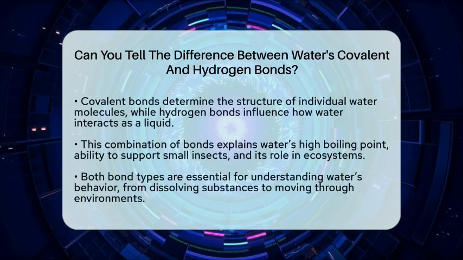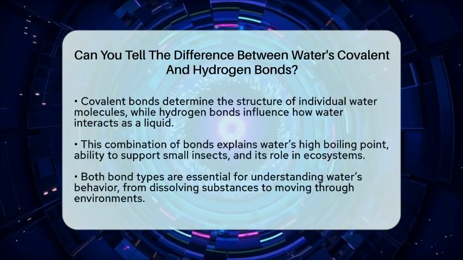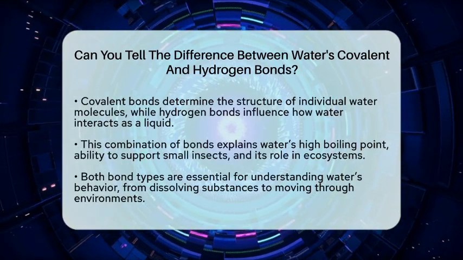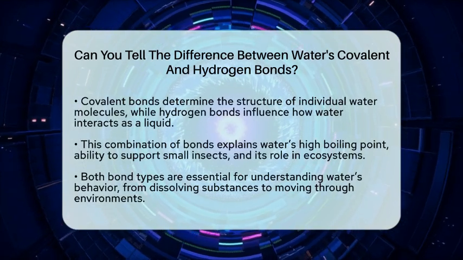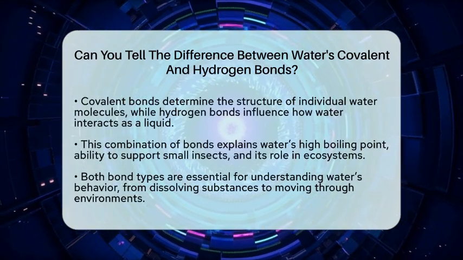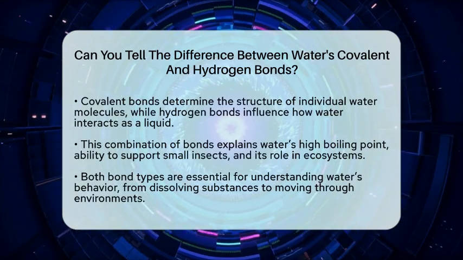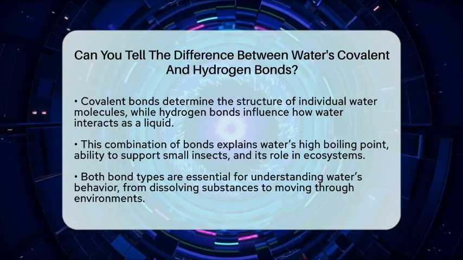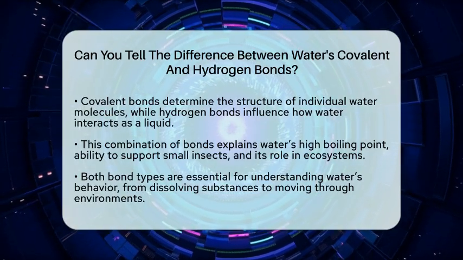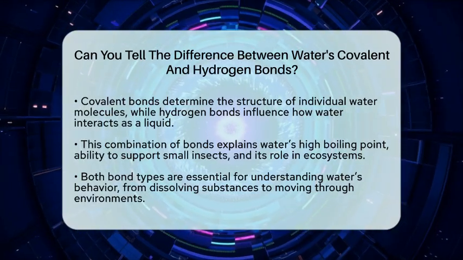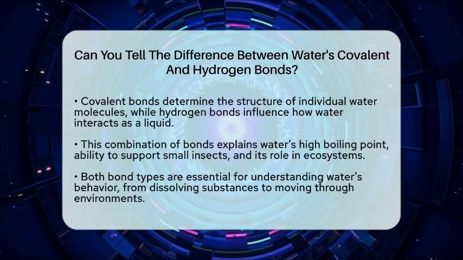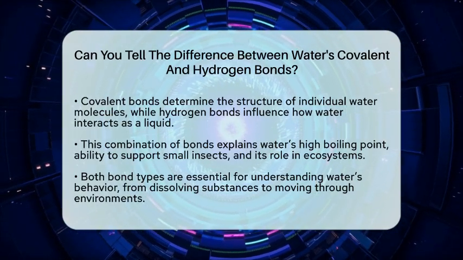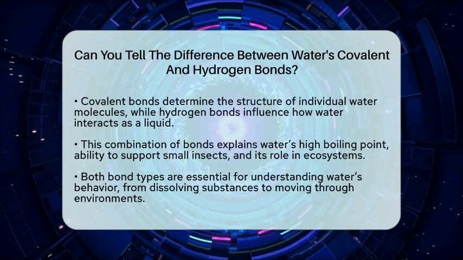So, to tell the difference, covalent bonds are the strong, inside-the-molecule bonds that give water its shape and stability. Hydrogen bonds are the weaker, between-molecule attractions that influence water's behavior in liquids and solids. Covalent bonds define what a water molecule is, while hydrogen bonds determine how water molecules interact with each other. Both types of bonds are essential for understanding water's properties, from how it dissolves substances to how it moves through ecosystems.